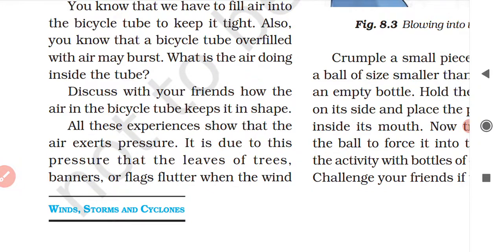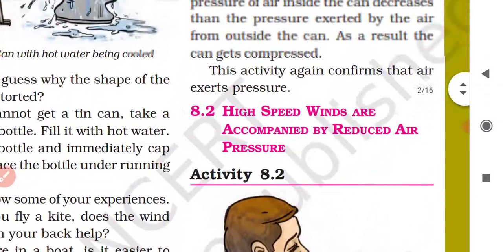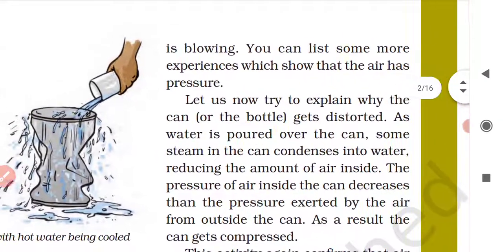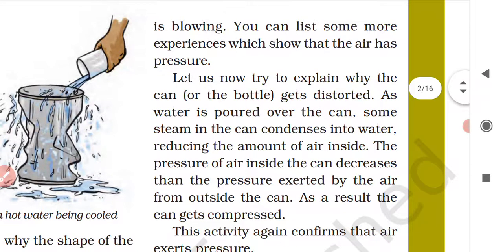Understood this part? All these experiences show that air exerts pressure, and it is due to this pressure that the leaves of trees, banners or flags flutter when the wind is blowing. You can list some more experiences which show that the air has pressure. Understood? So let us now try to explain why the can or the bottle gets distorted.